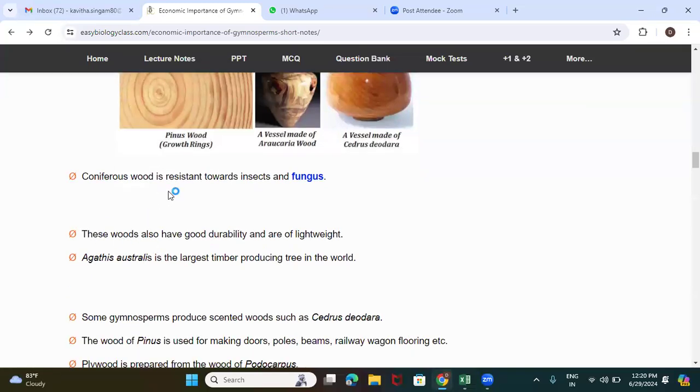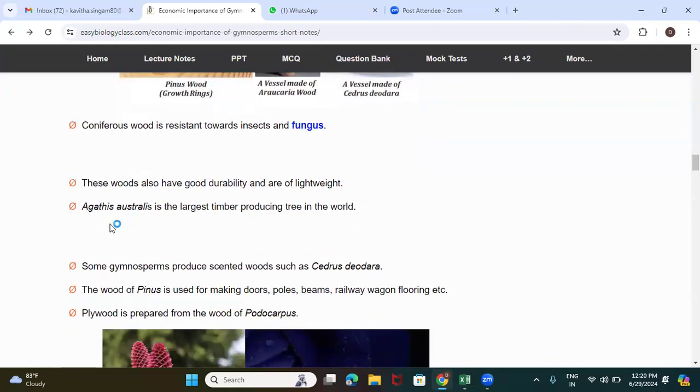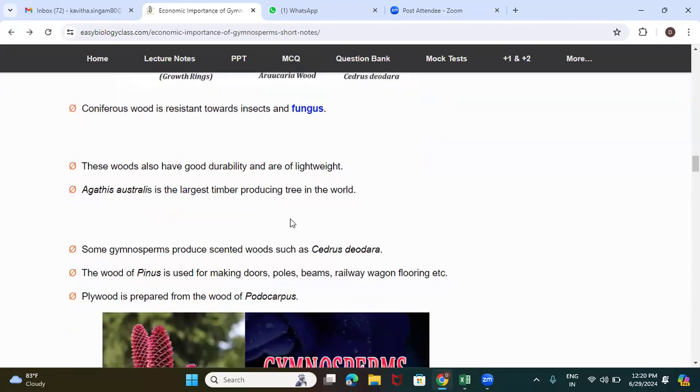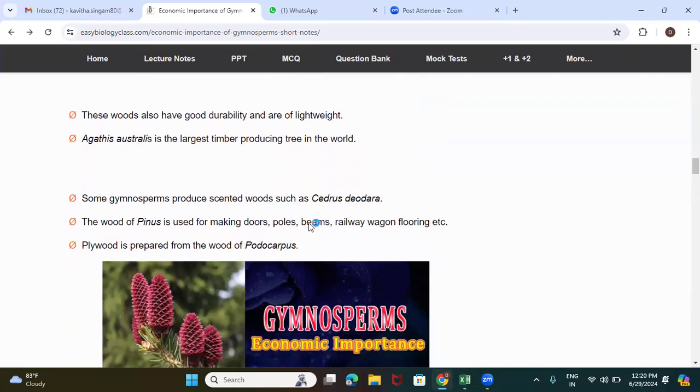So these woods are resistant. They also have good durability and they are lighter in weight. Another example here is Agathis australis. This is the largest timber producing tree in the world. And some gymnosperms also produce some scented woods.